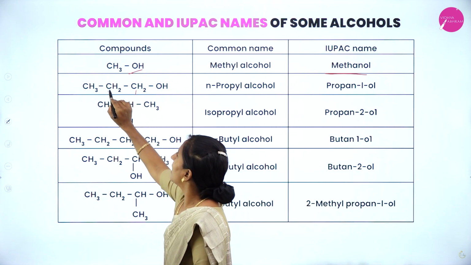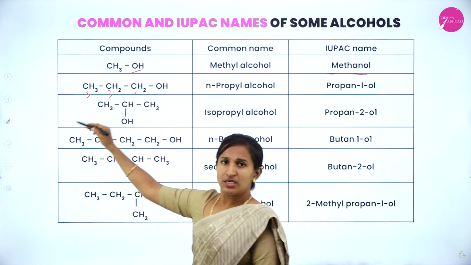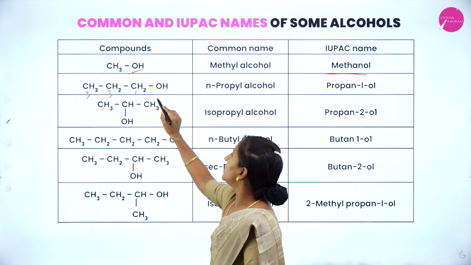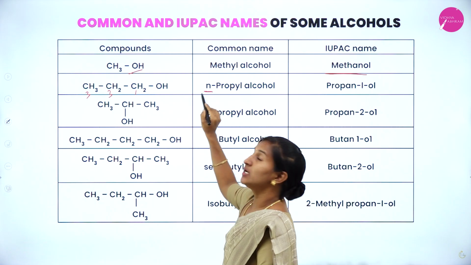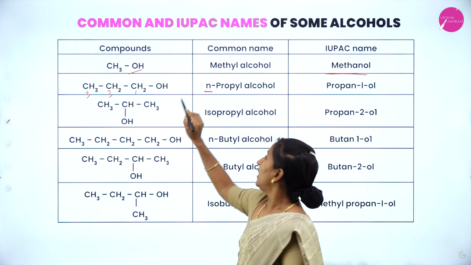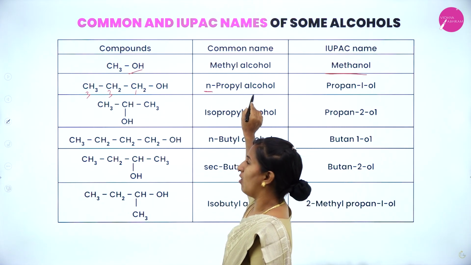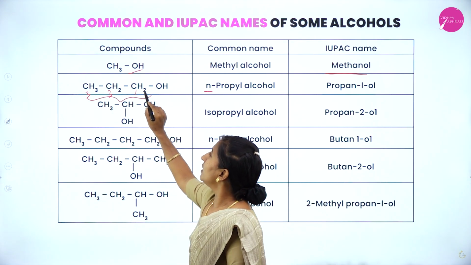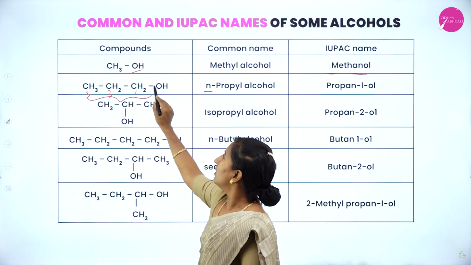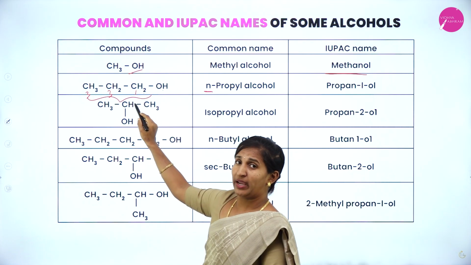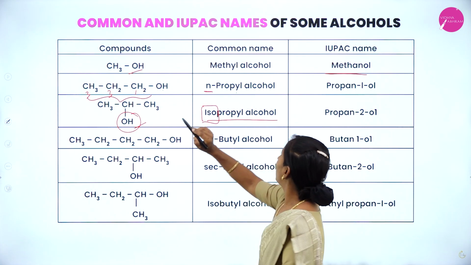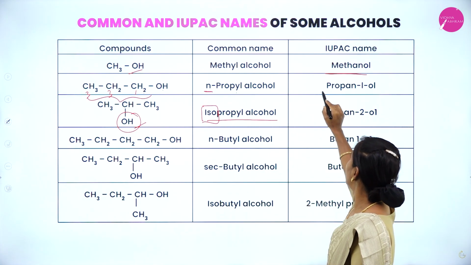We have 3 carbons here, that means it is prop. A straight chain is present, so we can use the prefix n. n-Propyl alcohol, because this is a propyl group, one of the hydrogens in propane replaced by OH. n-Propyl alcohol is the common name, and the IUPAC name is